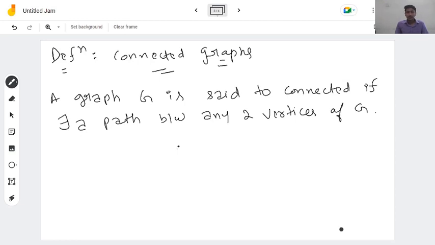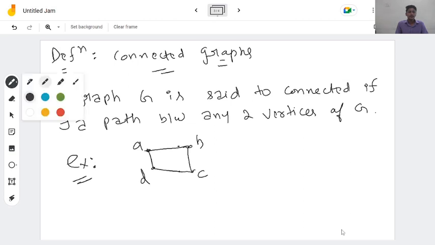So for connected graphs, we will see an example. What are examples of connected graphs and what are examples of disconnected graphs? Okay, the graph that is not connected is called a disconnected graph. Okay, so let A, B, C, D be a graph G. Now we can see if we pick any two vertices like A and C here, then there is a path between them. If I go from A to B, then B to C, then this is a path. Or I can go from A to D and D to C. This is a path. So we have a path between any two vertices.